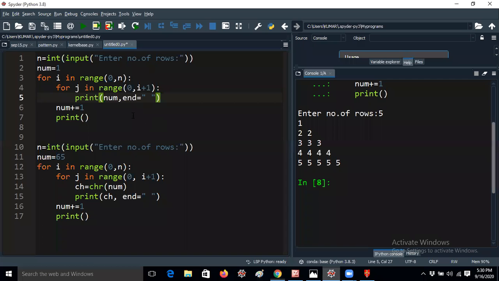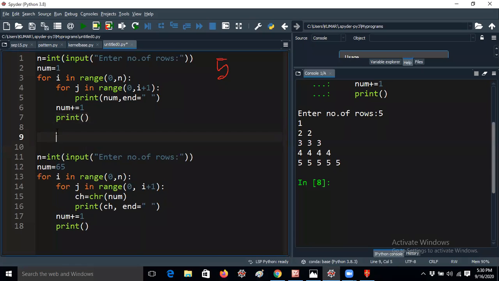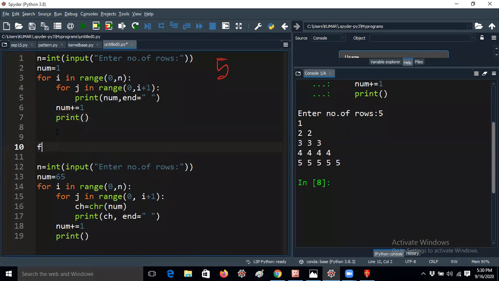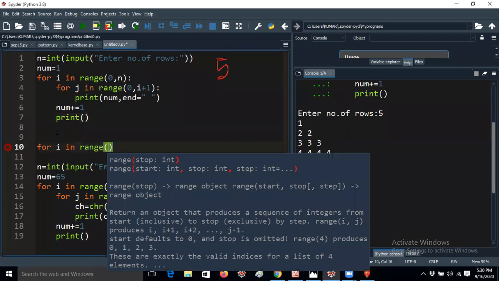Let me explain now with an example. I am taking the number 5, so n equals 5, which is the number of rows. You should be clear with one more example: for i in range of 0, comma 5.